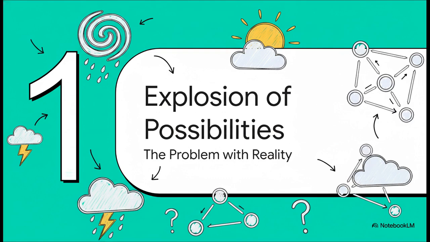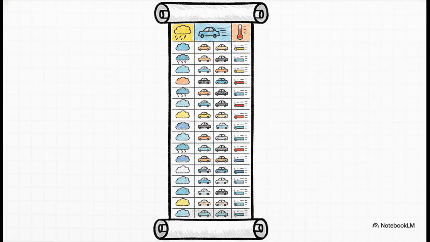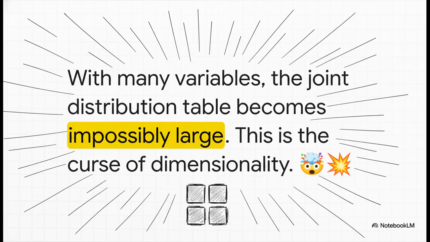Why is it so ridiculously hard for a computer to reason about something that seems simple? Like, is it going to rain? So the most obvious way to do this, the brute force way, is to build what's called a joint probability distribution. Just picture a massive, massive table that lists out every single possible combination of things in the world, like every possible outcome. Rain and traffic, sun and no traffic, rain and no traffic. You get the idea. And for each and every one of those combinations, you assign a probability. Sounds good in theory, right?